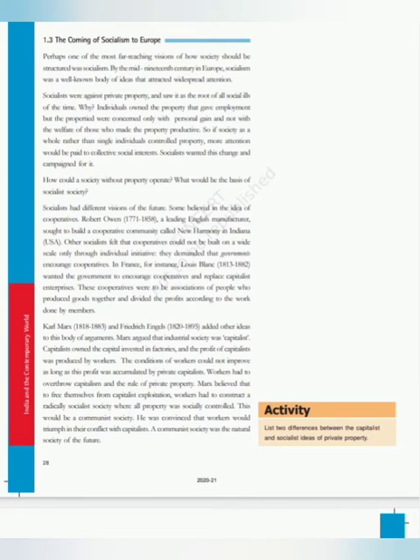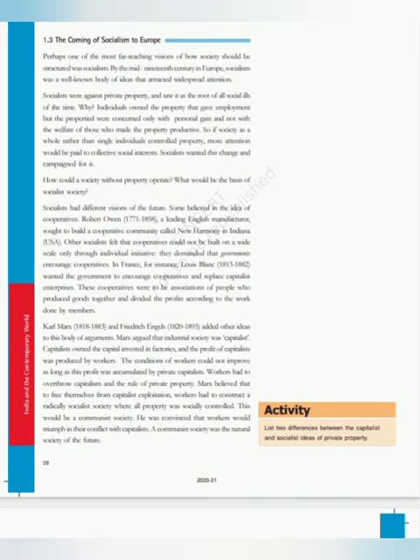Now, children, the next topic is the coming of socialism in Europe. Here, first we want to discuss what socialism is. Socialism means far-reaching visions of how society should be. That is socialism. Vision is something various. Then, it is a body of ideas. And what is the main base of socialism? Here, these are all the problems in the society. The main reason is private property.